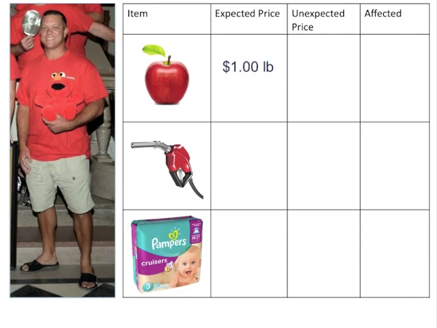Okay, so let's say that I go to the grocery store and I am expecting a pound of apples to cost $1 per pound. However, when I get to the grocery store, apples have increased in price to $10 a pound. Clearly, this would be an adverse situation for me as I want to purchase the apples, but they have increased in price exponentially. Therefore, this inflation would hurt my ability to purchase the products that I'm used to purchasing.